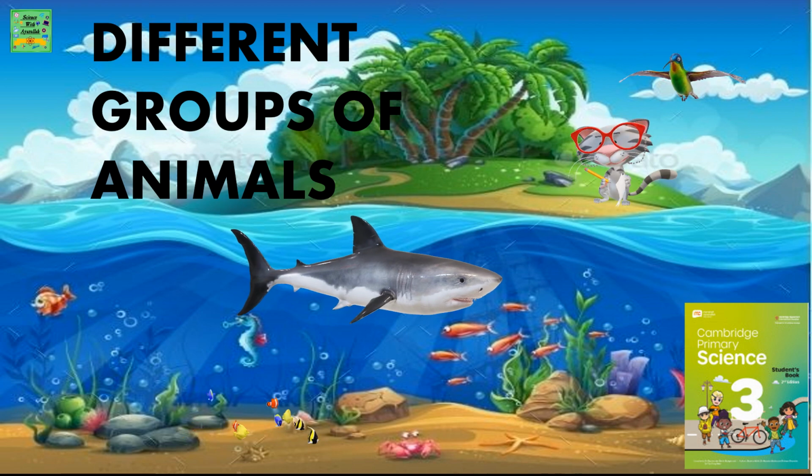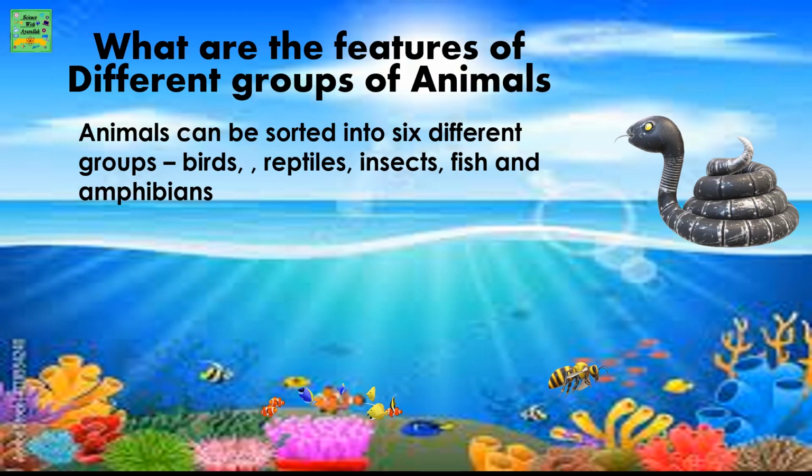Different groups of animals. What are the different features of different groups of animals? Animals can be sorted into 6 different groups: birds, mammals, reptiles, insects, fish, and amphibians.